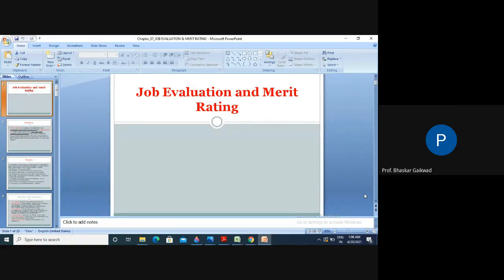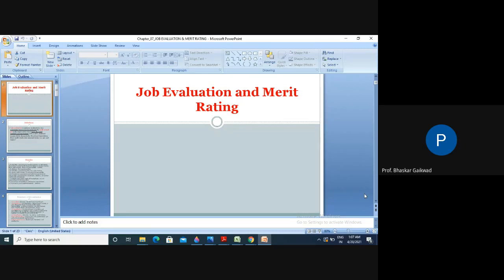Then point 6: job evaluation is prior to merit rating, as it rates the jobs themselves. Out of job evaluation and merit rating, which is first? Job evaluation is first. You can evaluate the worth of jobs and then you go for merit rating. It determines the wage structure acceptable both to employers and employees. In job evaluation, we can decide the wage structures which are acceptable to both workers and the organization.